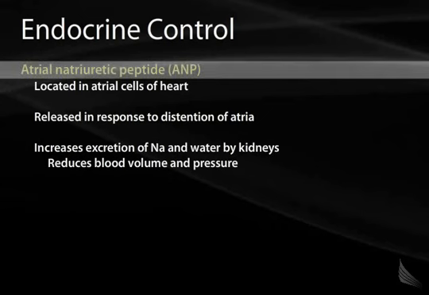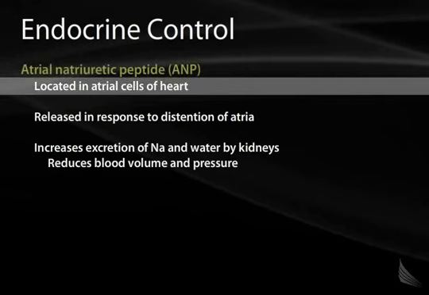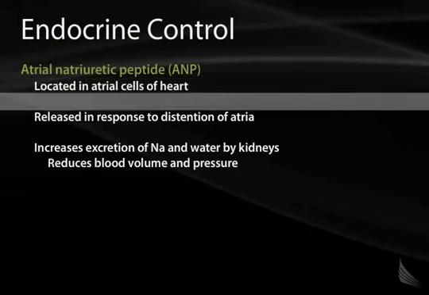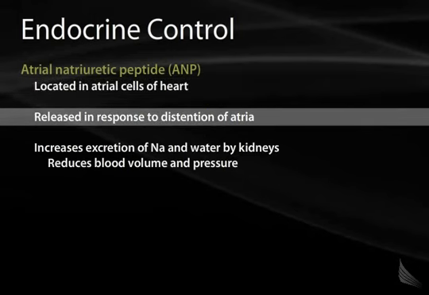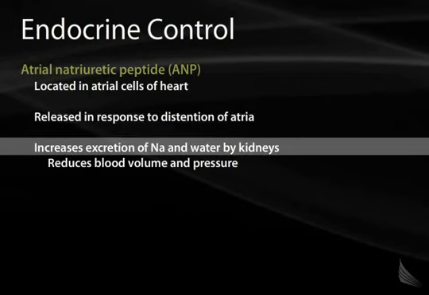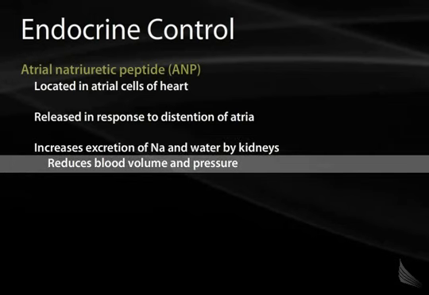Atrial natriuretic peptide, or ANP, also known as atrial natriuretic factor, or ANF, is a protein that's located in the atrial cells of the heart. When the atrium is dilated or distended because of increased fluid retention, this ANP is released. ANP goes to the kidney and causes increased excretion of sodium and water by the kidney. This reduces blood volume and blood pressure. Atrial natriuretic peptide is commonly elevated chronically in patients with left heart failure.